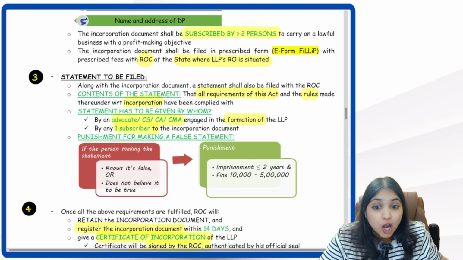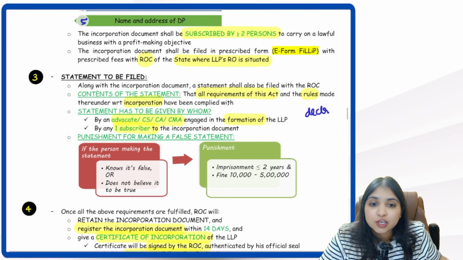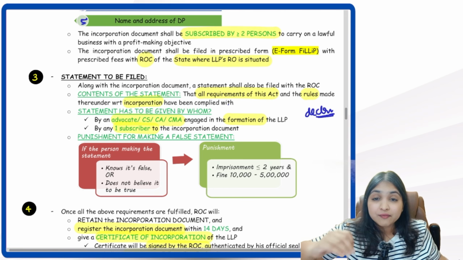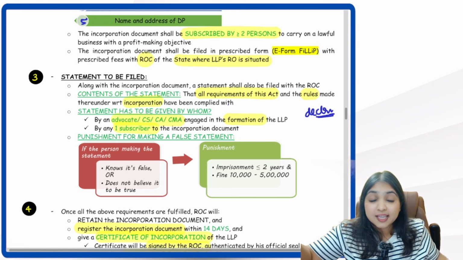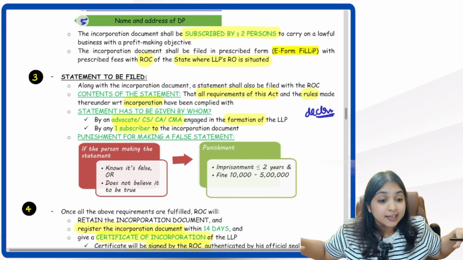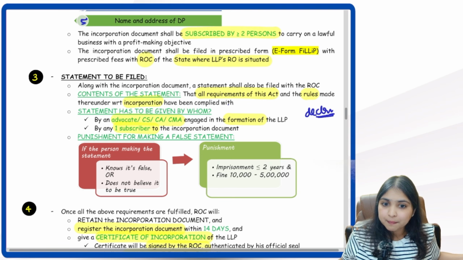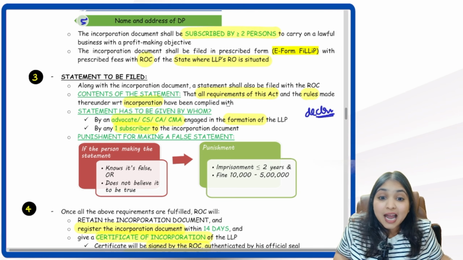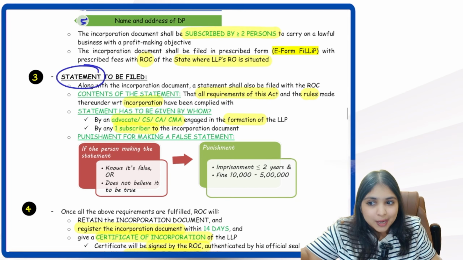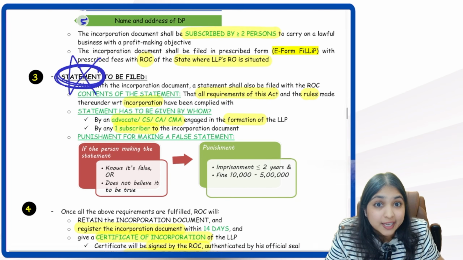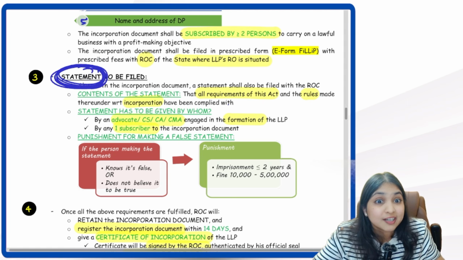In companies incorporation, there we use the word declaration. Do you remember? In that whole incorporation process of company, we have a declaration saying that all the requirements of Companies Act and the rules made thereunder relating to incorporation, everything has been complied with. Something very similar we have even in LLP Act, just that here I am not calling it declaration. What am I calling it instead? I am calling it statement. So don't you dare write the word declaration over here. The word used over here is statement.